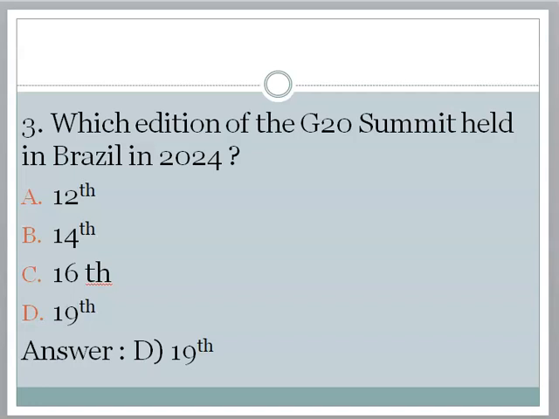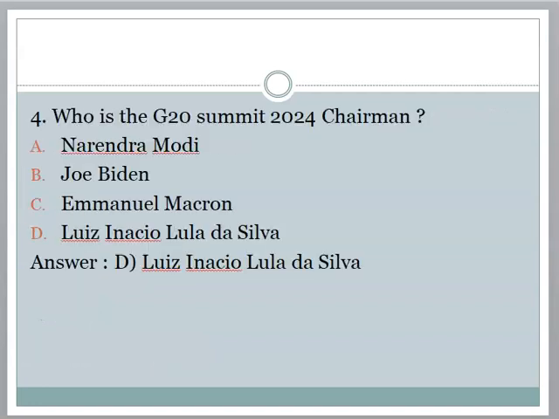Next question. Which edition of the G20 summit was held in Brazil in 2024? A. 12th, B. 14th, C. 16th, D. 19th. The correct answer is option D. 19th. Next question. Who is the G20 Summit 2024 chairman?